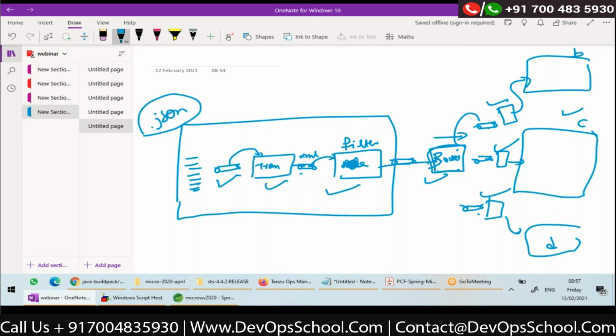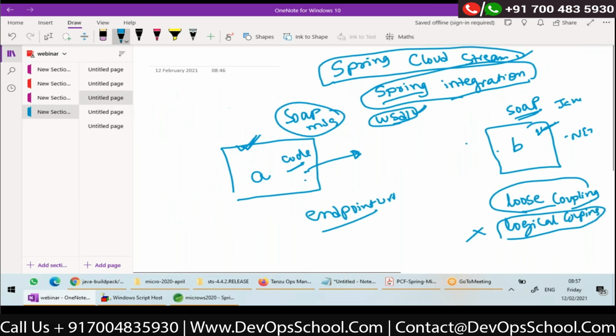Then we can achieve logical decoupling, right? So Spring Integration is a framework which allows us to configure all these components and achieve loose coupling between the applications, right?